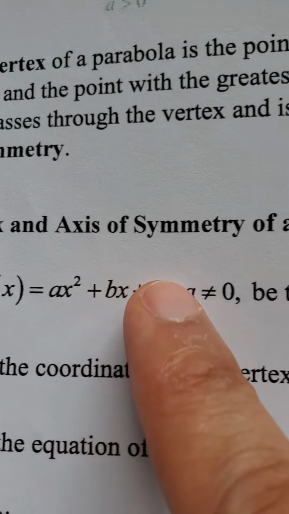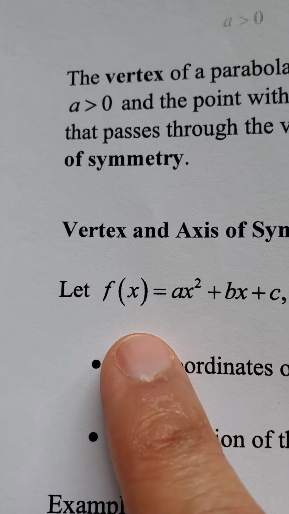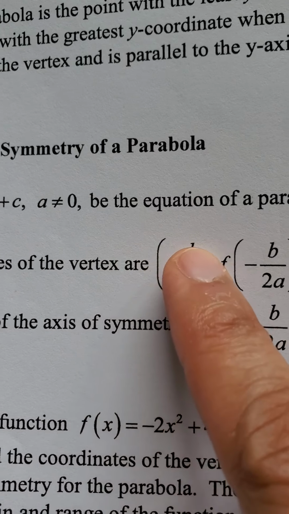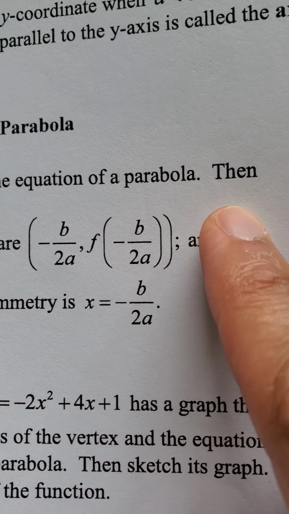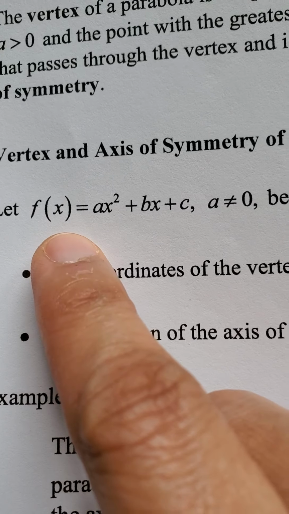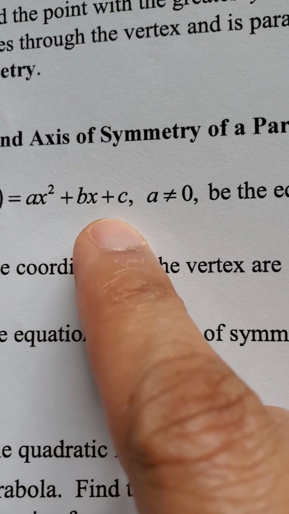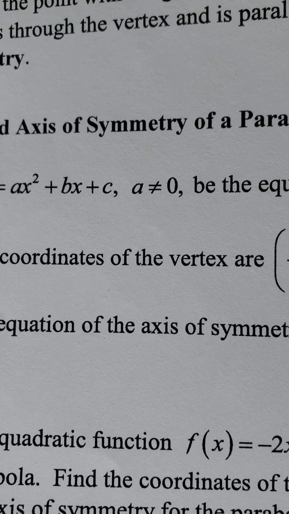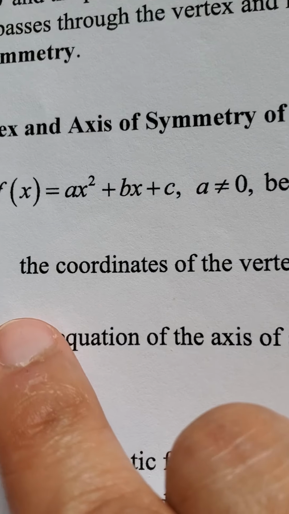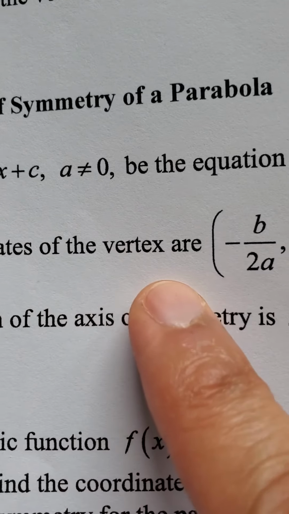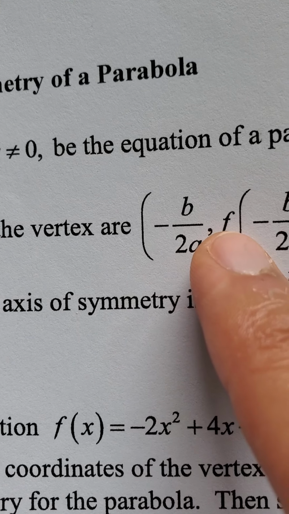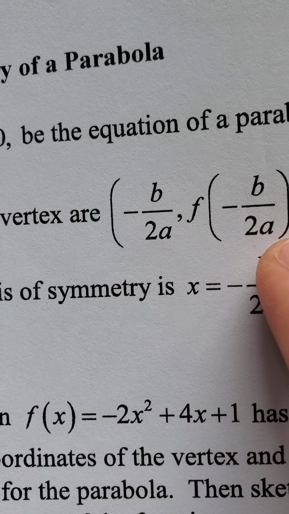So, the vertex and axis of symmetry of a parabola. Let's talk about if they're asking you to find that. It's actually an equation that can be the equation of a parabola. So let's back up. Let f of x equal ax squared plus bx plus c, where a is not equal to 0, be the equation of a parabola. The coordinates of the vertex are negative b over 2a and f of negative b over 2a.